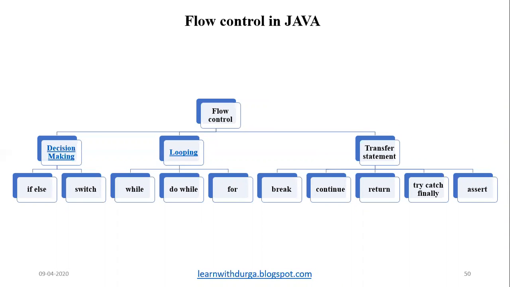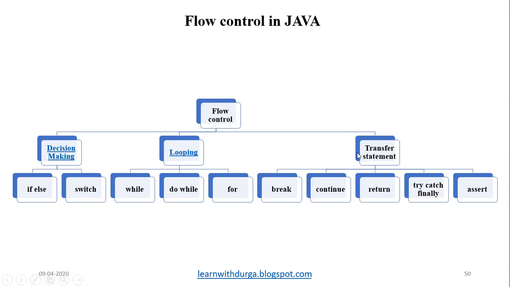Okay, so let me go ahead with if else and switch case first today. In the upcoming classes we are going to discuss looping, the process of continuing the body of the statement again and again. The third part is the transfer statement. Transfer statement is nothing but, under a certain condition you have to jump somewhere, right? That is called break, which terminates the loop.